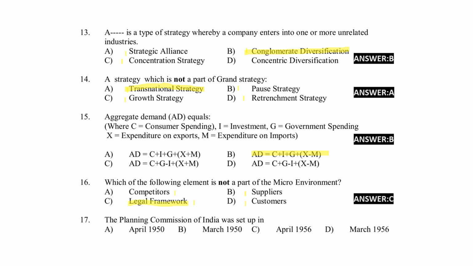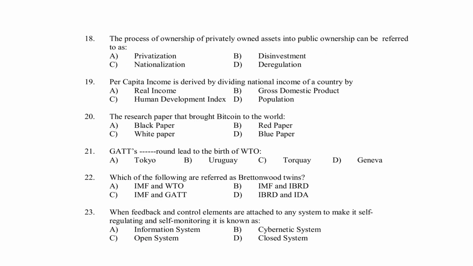Next, the Planning Commission of India was set up in April 1915, March 1915, April 1956, March 1956. Right answer option B, March 1950. Next, the process of ownership of privately owned asset into public ownership can be referred to privatization, disinvestment, nationalization, deregulation. Right answer for the question option C, nationalization.